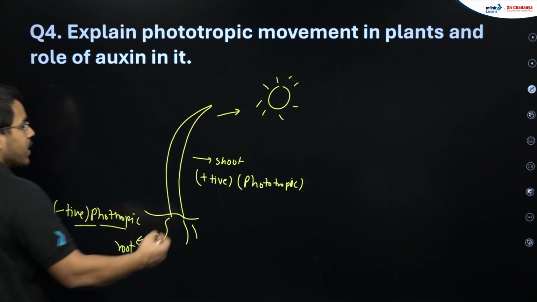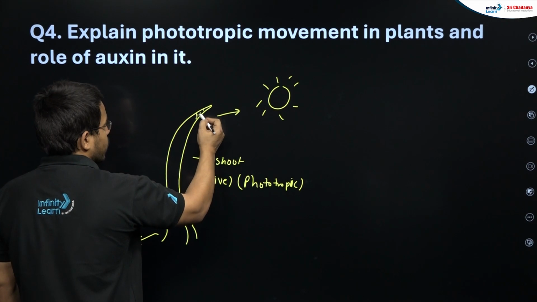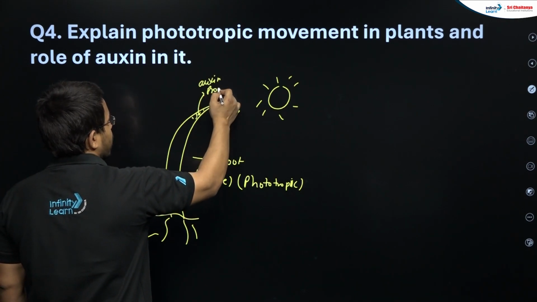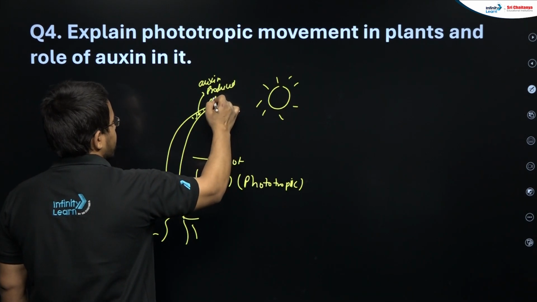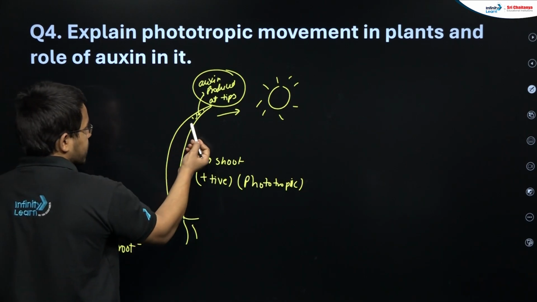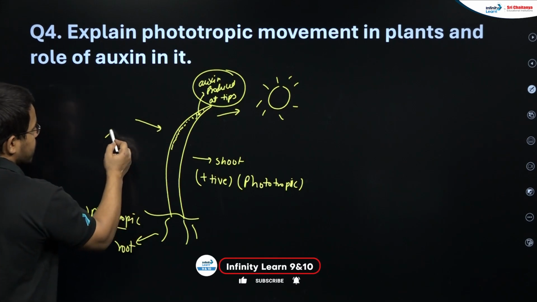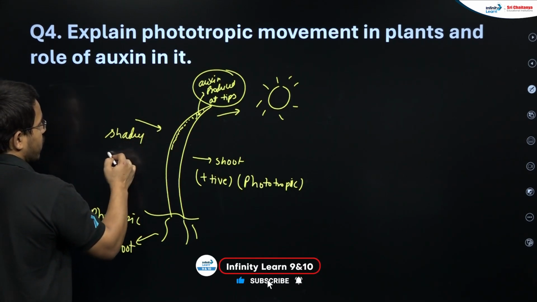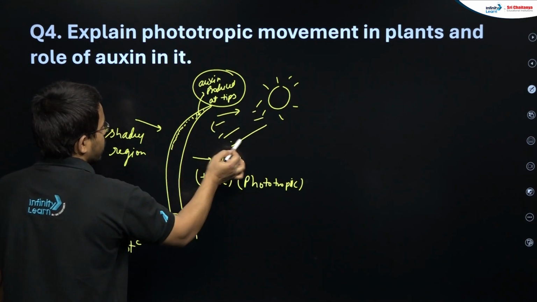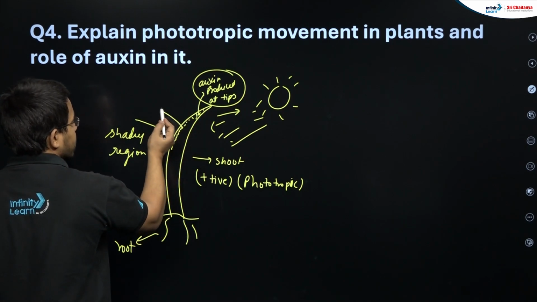Auxin is produced at the tips, and it gets transferred to the shady region. This is the shady region where light is not falling. Here you can see light is falling from the sun, but on this side light is not falling. This auxin will move toward the shady region.